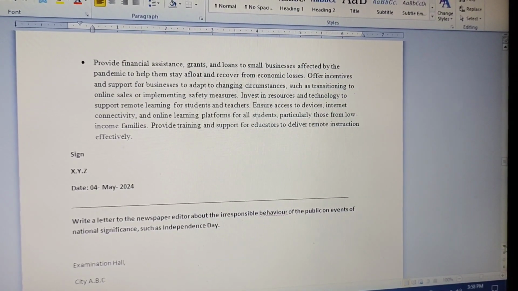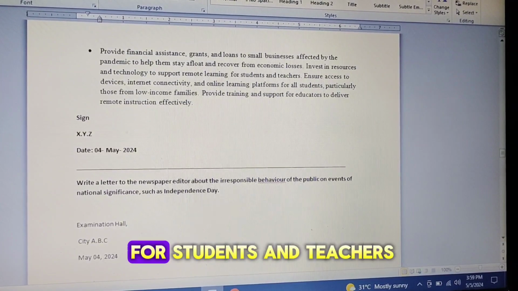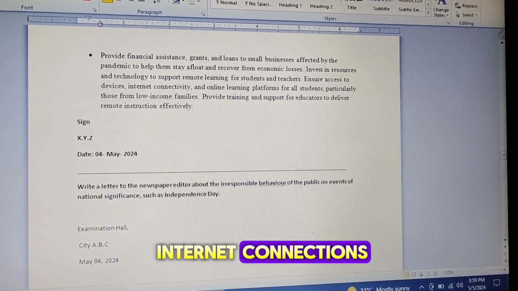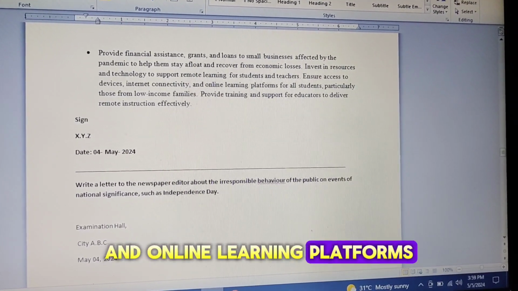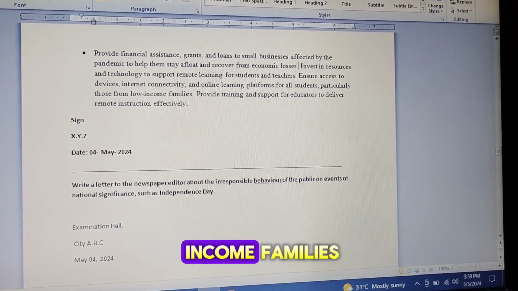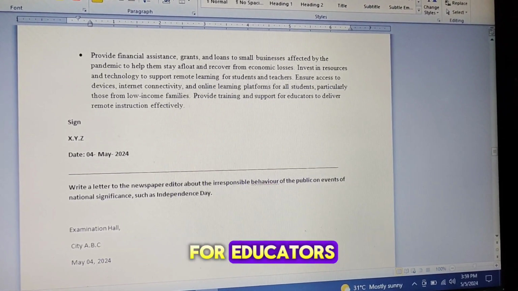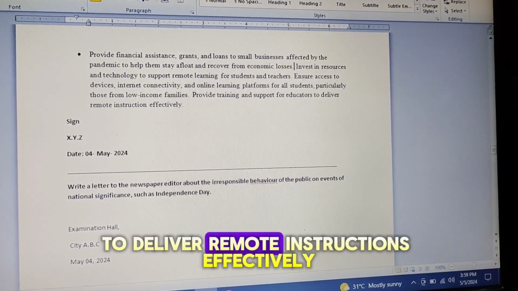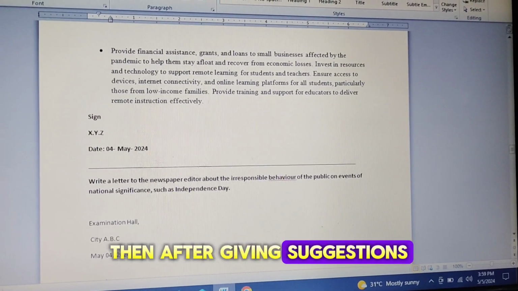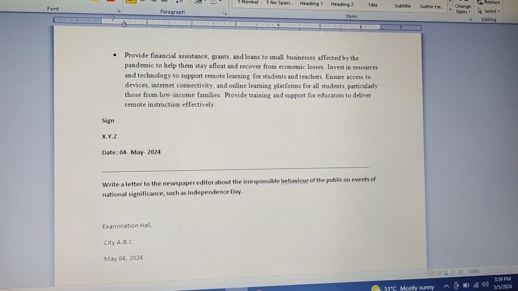losses. Invest in resources and technology to support remote learning for students and teachers. Ensure access to devices, internet connections, and online learning platforms for all students, particularly those from low income families. Provide training and support for educators to deliver remote instruction effectively. Then, after giving suggestions, you will have to sign, then write your name and the date.